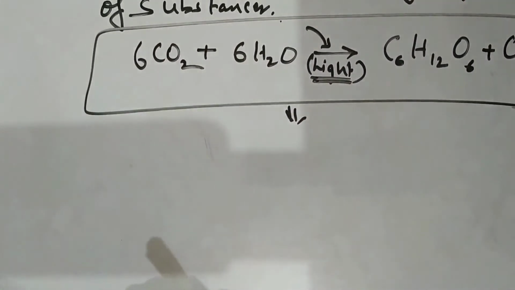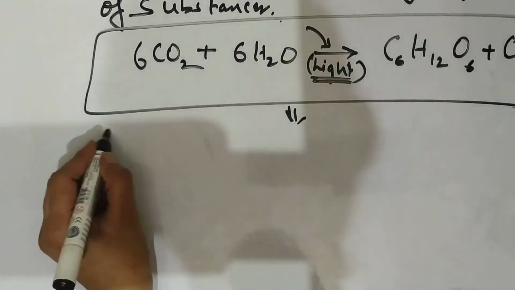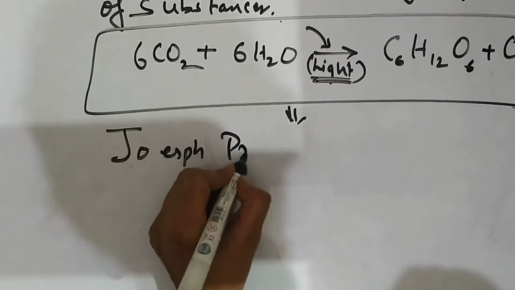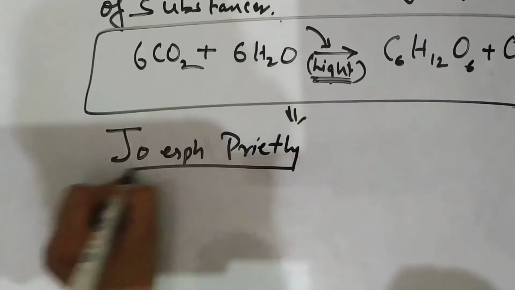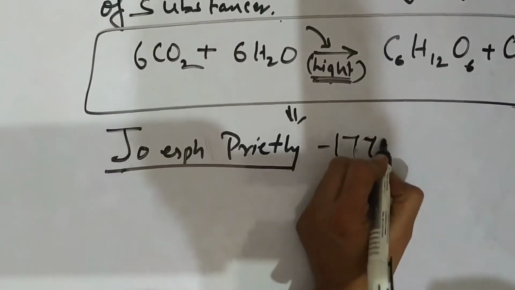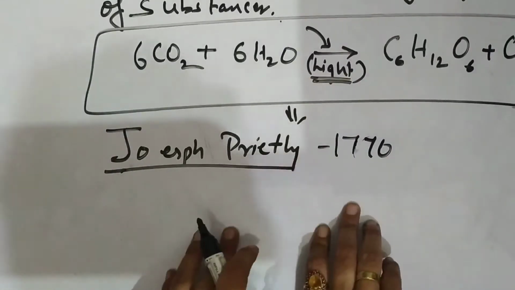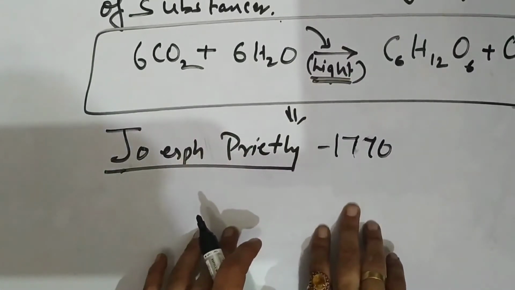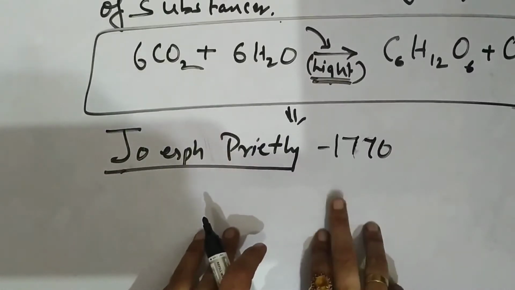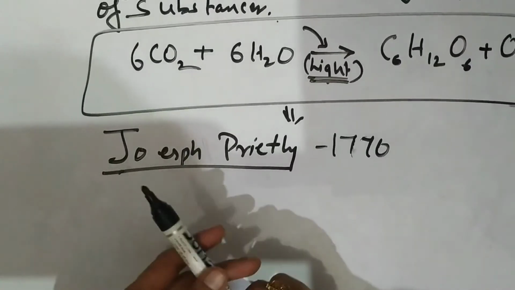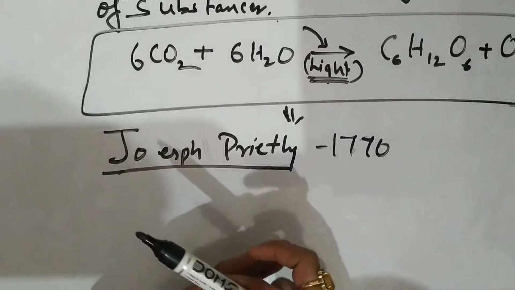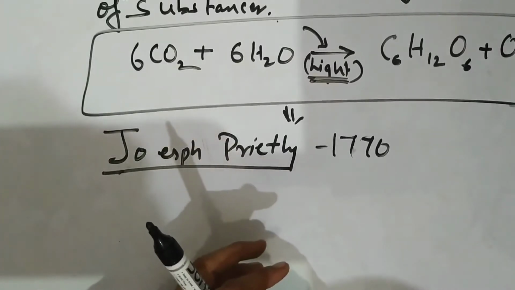Now I am going to start with the various scientists who performed experiments on photosynthesis. First, Joseph Priestley, in the year 1770. He explained the role of air. He took a bell jar with a mouse and a burning candle.